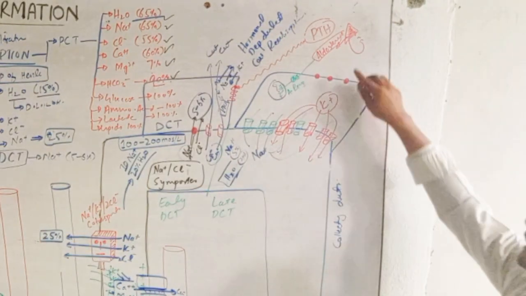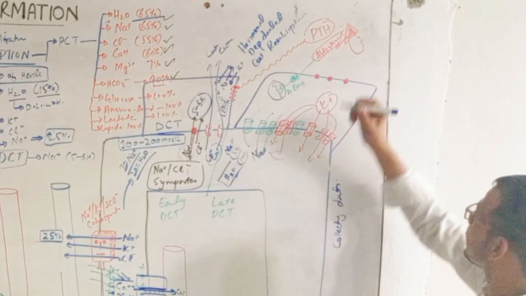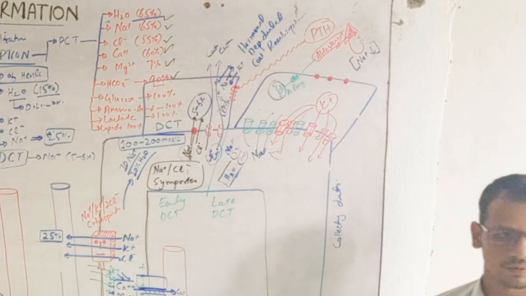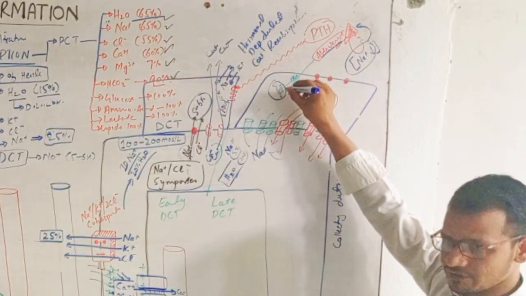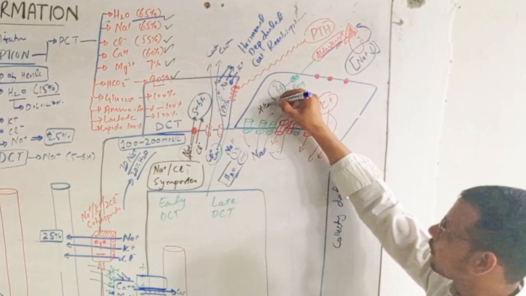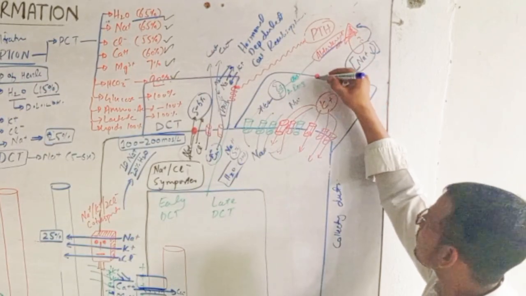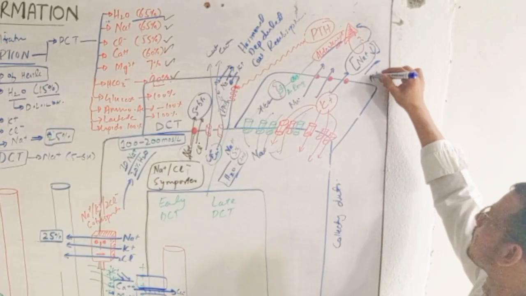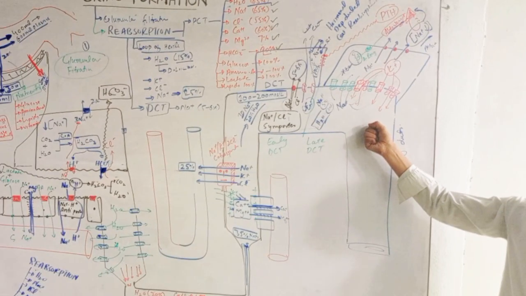And we say that aldosterone is releasing in response to hyponatremia. Hyponatremia means when the blood sodium level is low. In response to this hyponatremia, the adrenal gland secretes aldosterone, and aldosterone acts on principal cells, and principal cells make a lot of sodium channels, and this sodium comes into the principal cell, and by these ATPases the sodium leaves the cell and goes to the blood. Now the sodium level in blood is increased, right? This is the role of the late distal convoluted tubules.